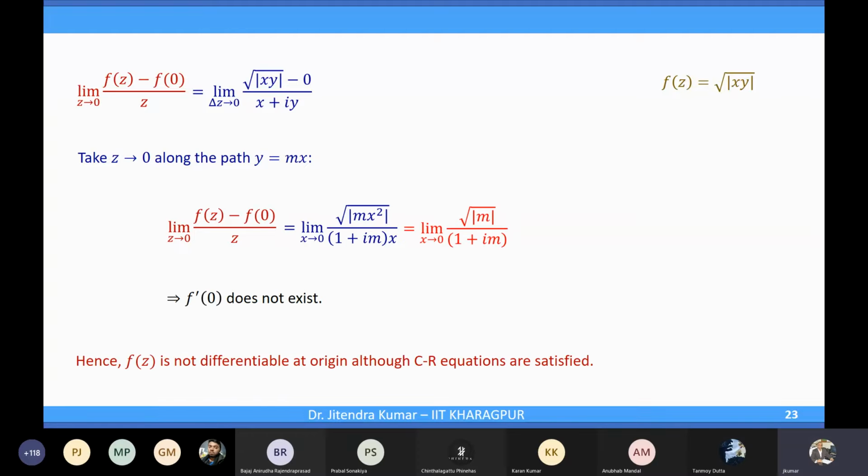Here f prime(z) does not exist. So in this example, f is not differentiable at the origin, although the CR equations are satisfied. So the CR equations are just necessary conditions, not sufficient. They are necessary for differentiability at that point, or analyticity, of course.